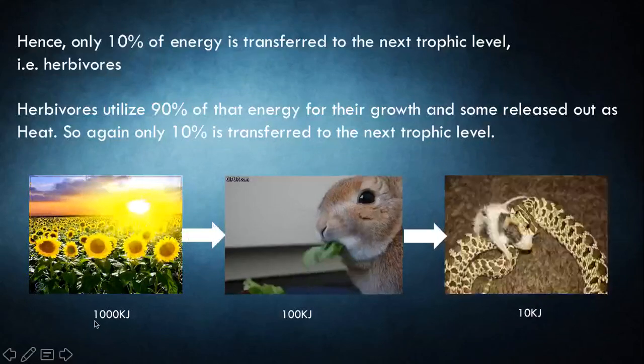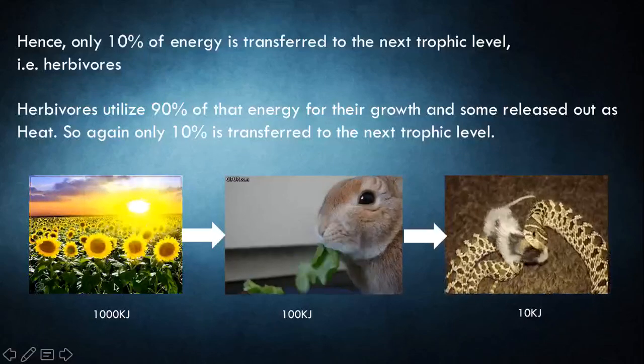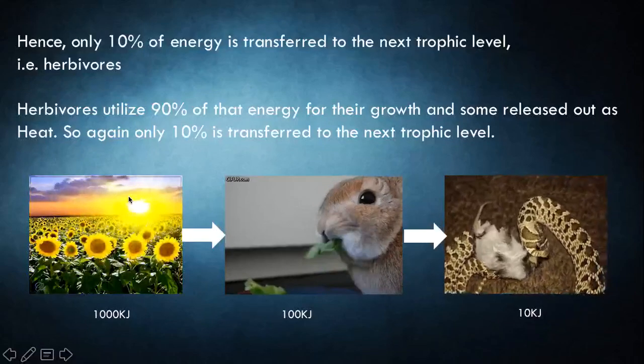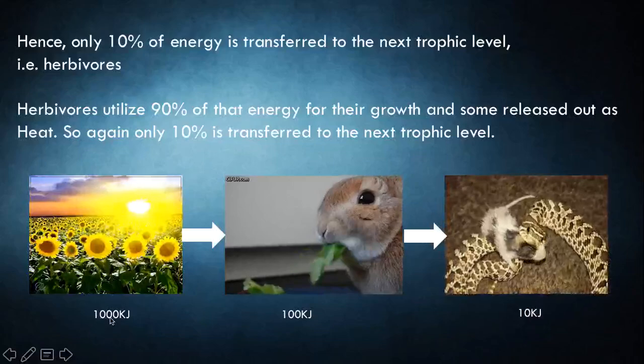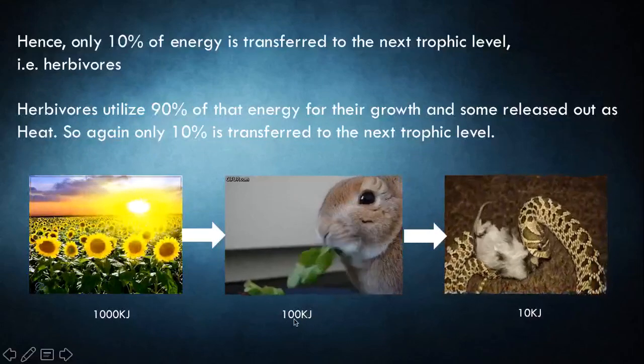So initially, if 1000 kilojoules is produced by the plant, it utilizes 90%, and some is lost as heat, and only 10% of this is transferred to the next trophic level, which is 100 kilojoules.